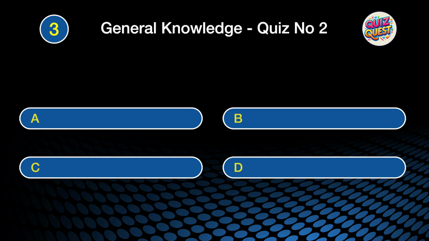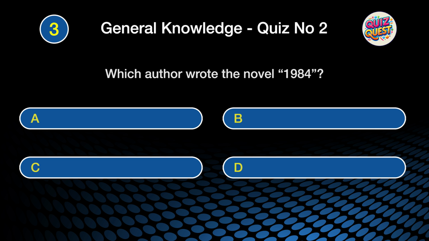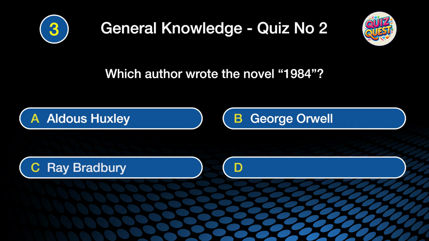Question 3. Which author wrote the novel 1984? Was it A. Aldous Huxley, B. George Orwell, C. Ray Bradbury, or D. George Eliot?